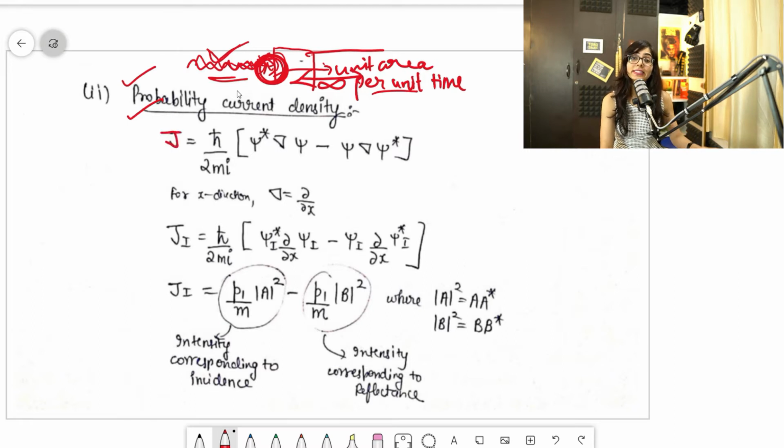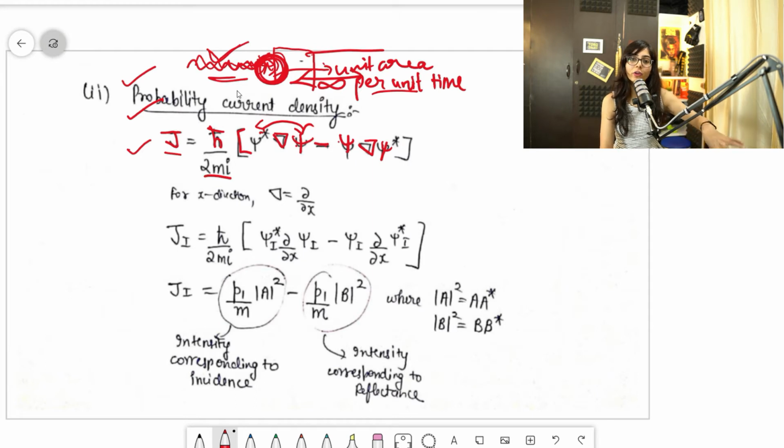So it was simply asked in the exam, guys. So this is important, I guess, because once it has appeared in exam, then it becomes very important. Fine. So this thing is important, so pay attention to it. So J. After applying the boundary conditions and all, we got to know that the formula becomes like this: ħ/2mi (ψ* ∇ψ − ψ ∇ψ*). Just reverse them: instead of ψ* ψ∇ and ψ*, simply write ψ* ∇ψ minus, just reverse them like this, ψ ∇ψ*.